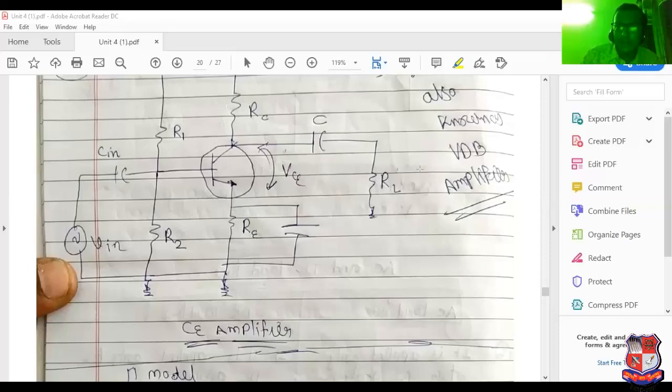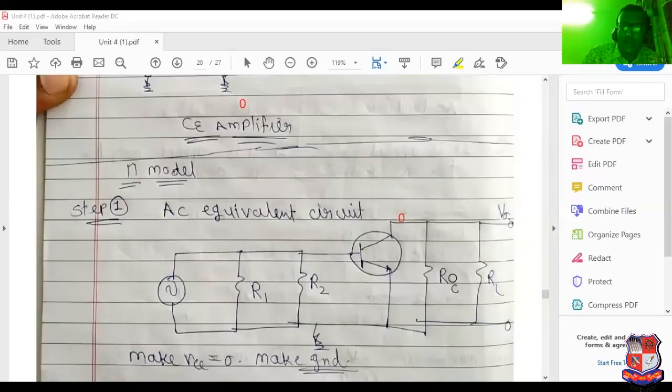So RC can be converted into parallel with RL due to 0 voltage. Again, due to 0 voltage, here 0 volt and here also 0 volt, RC can be considered as parallel with RL.